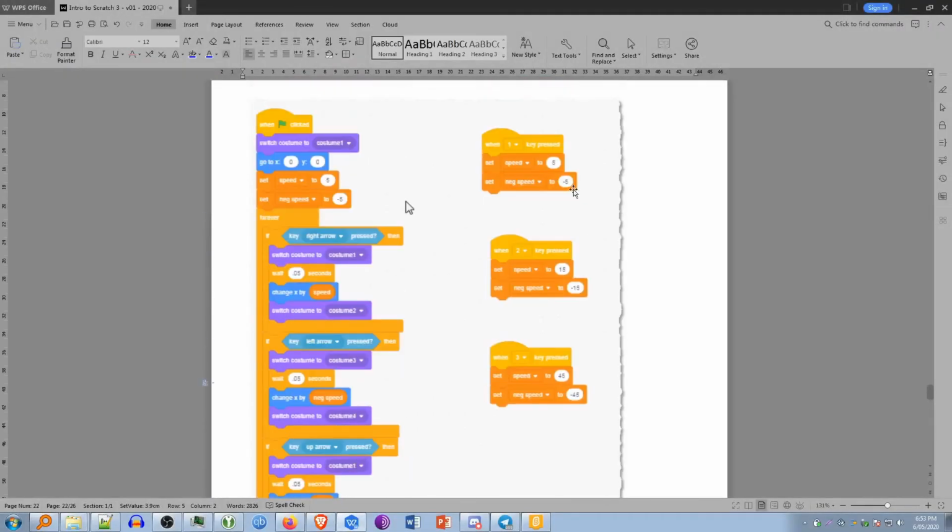Okay, the next bit of the code is adding these 3 other little separate blocks of the little hat blocks here when a key is pressed. So rather than using the if key, whichever is pressed, we can do it a different way. This is used for when you're in the middle of a code block or in a loop. These ones are done for separate ones.